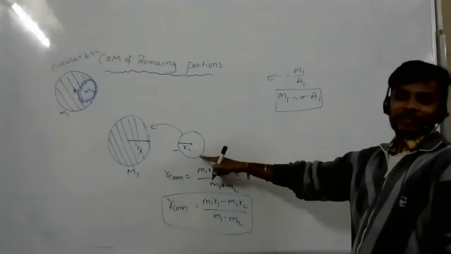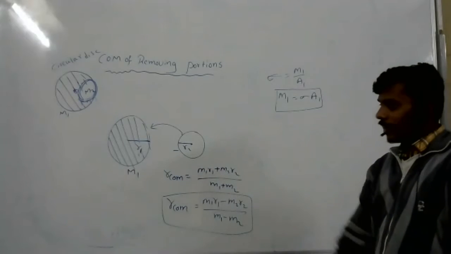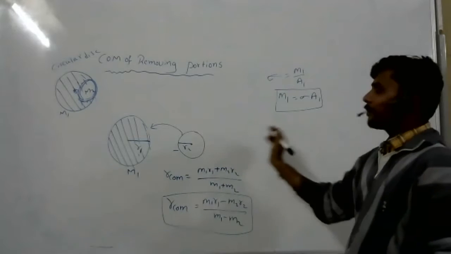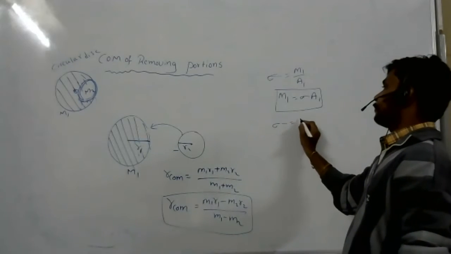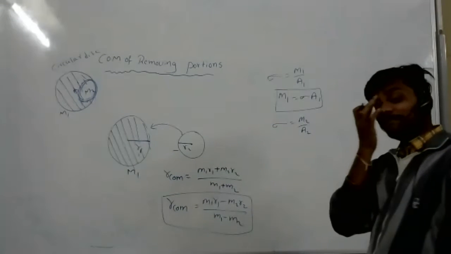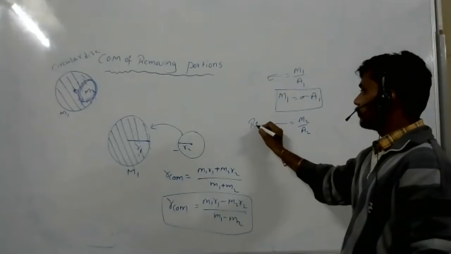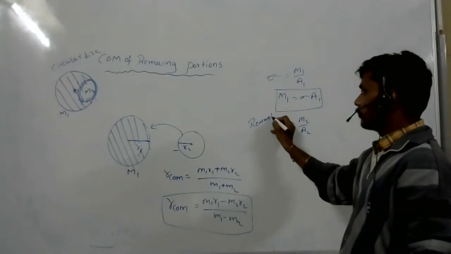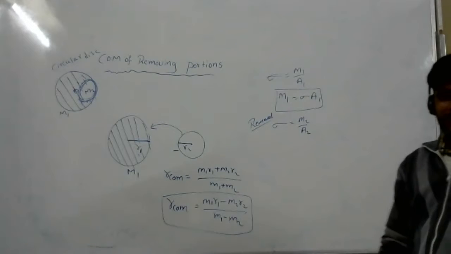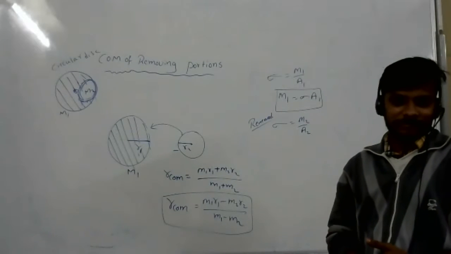To this body, which body is it? This is the removed portion. Understand? So how much mass is it? Sigma equals mass per area. It is the removed portion. So are they two different sigmas? Sigma is the mass per unit area. That's all. It is constant.